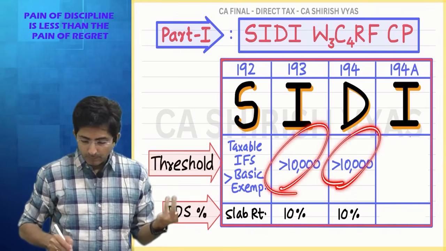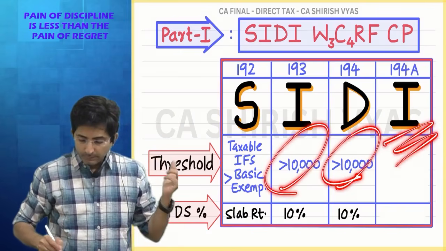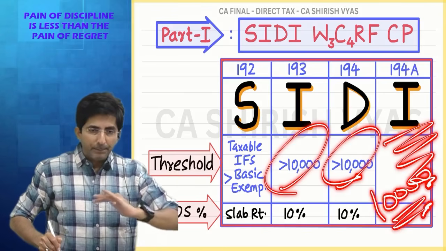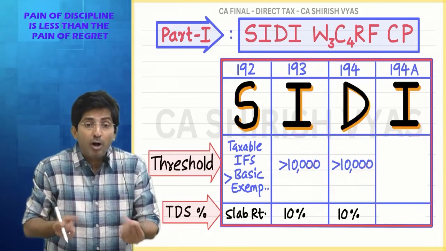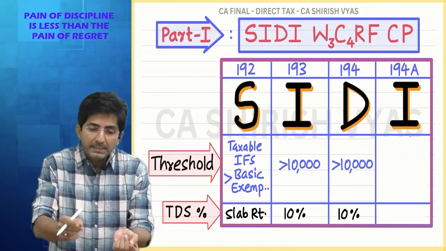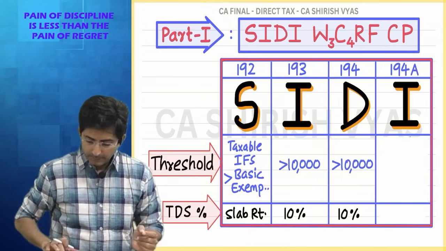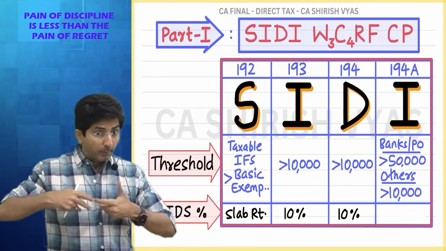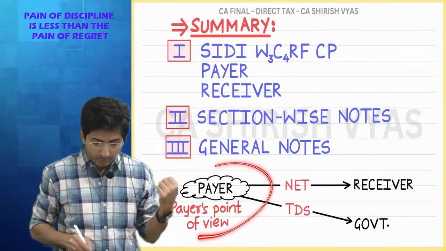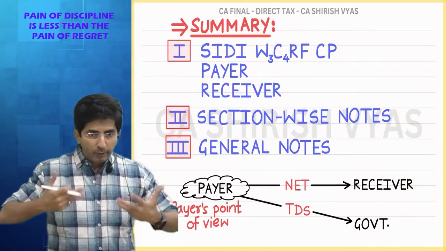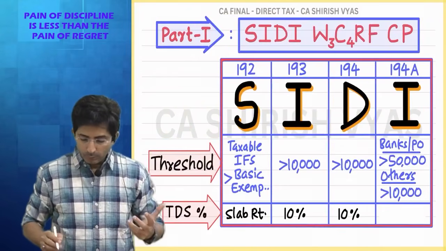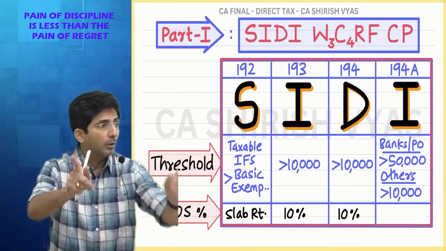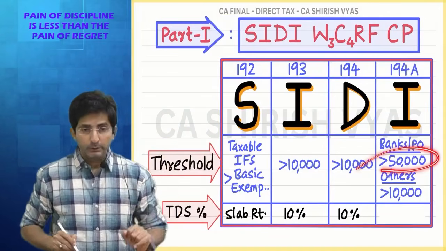10,000 is the usual amount. So even in this 194A, 10,000 is applicable, but there is a separate threshold if a bank or post office pays interest to their account holder. See, I have written here. Notice my tone. I am using the word pay, because in this chapter I have to think from the payer's point of view. My communication will be from the payer's point of view. So what did I say? If a bank or post office pays to their account holder, then the limit is 50,000.